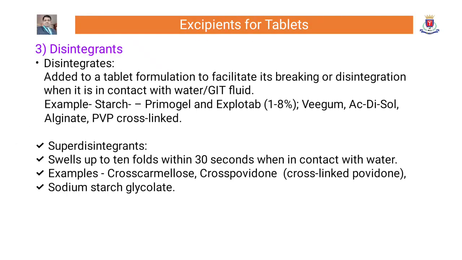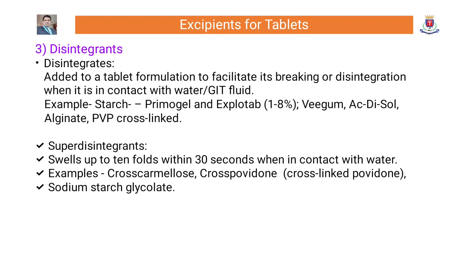Disintegrants. Disintegrants are added to a tablet formulation to facilitate its breaking or disintegration when it is in contact with water or GI fluid. Examples include starch, Primogel and Explotab 1 to 8%, Veegum, Ac-Di-Sol, alginate, PVP cross-linked.